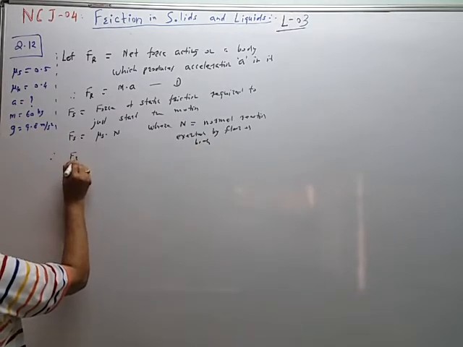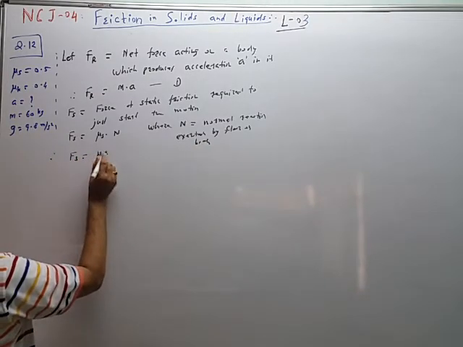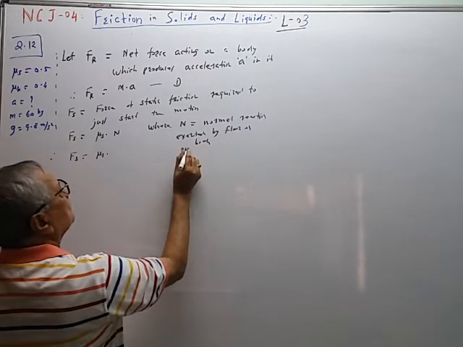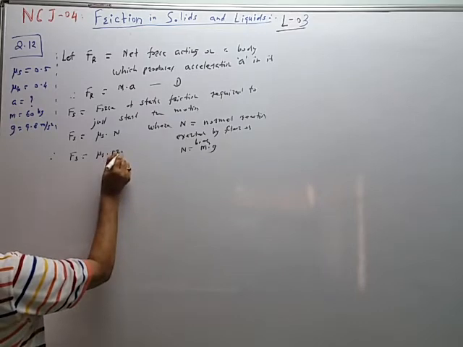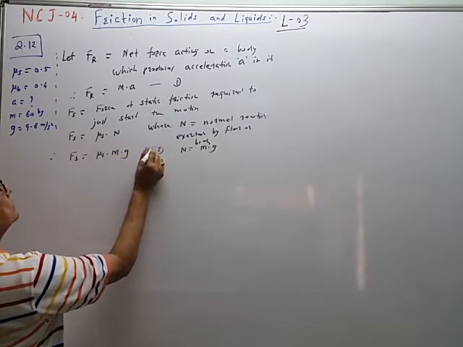Therefore, Fs is equal to mu s N is equal to mu s m into g. This is the equation second.